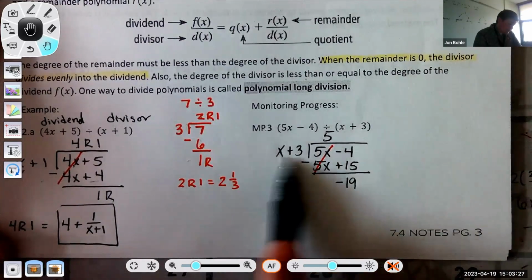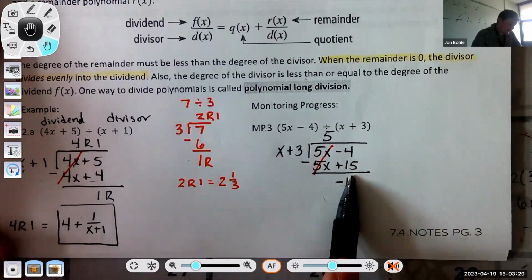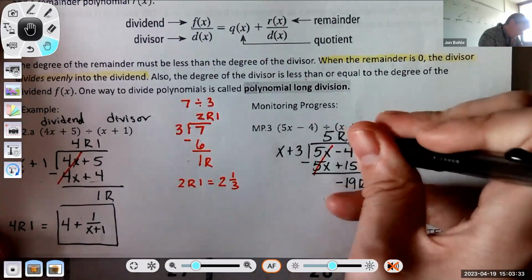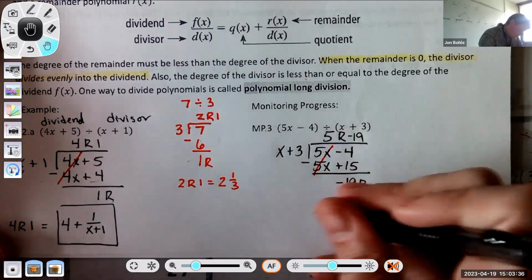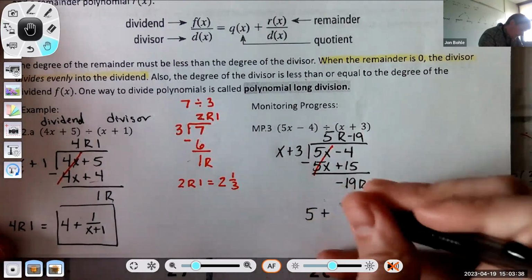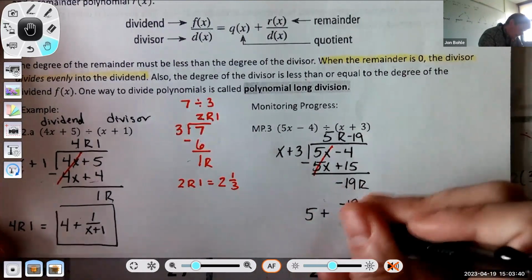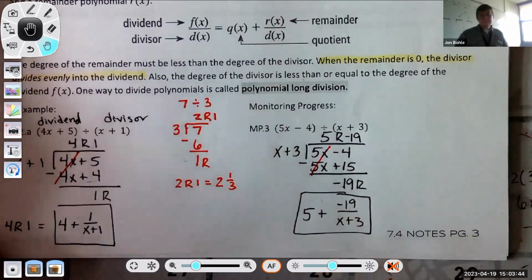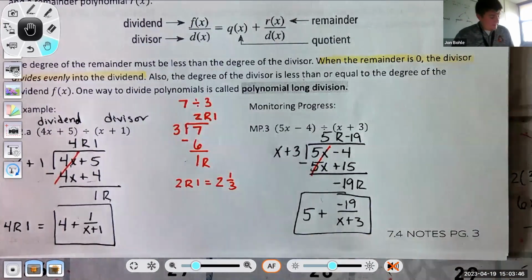The degree of x plus 3 is larger than the degree of negative 19. Therefore, this is your remainder. And my answer is going to be 5 plus negative 19 over x plus 3. All right, let's go to the next page. Back to 4.